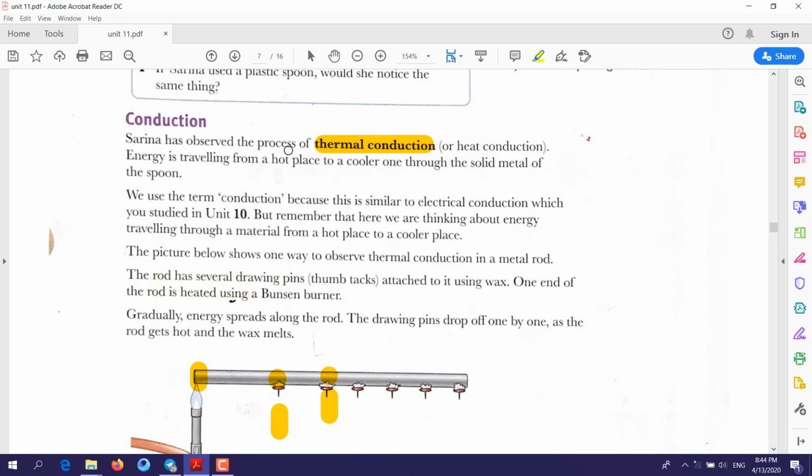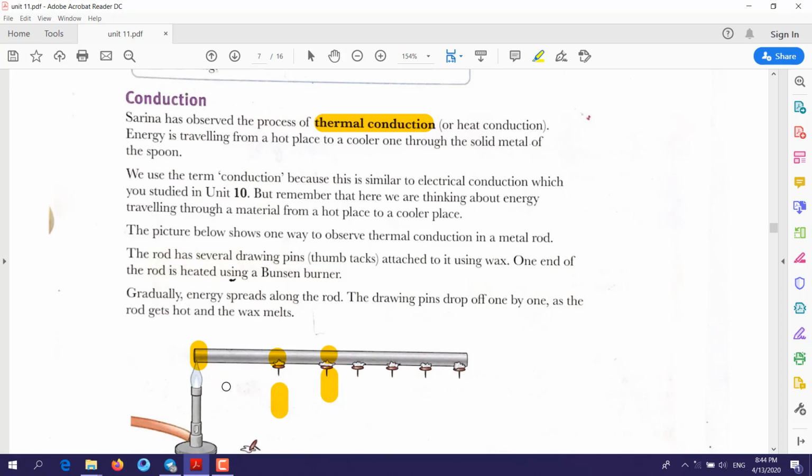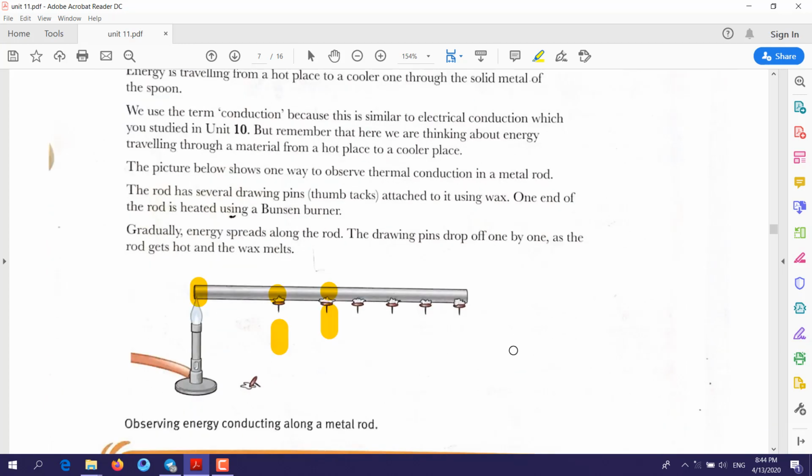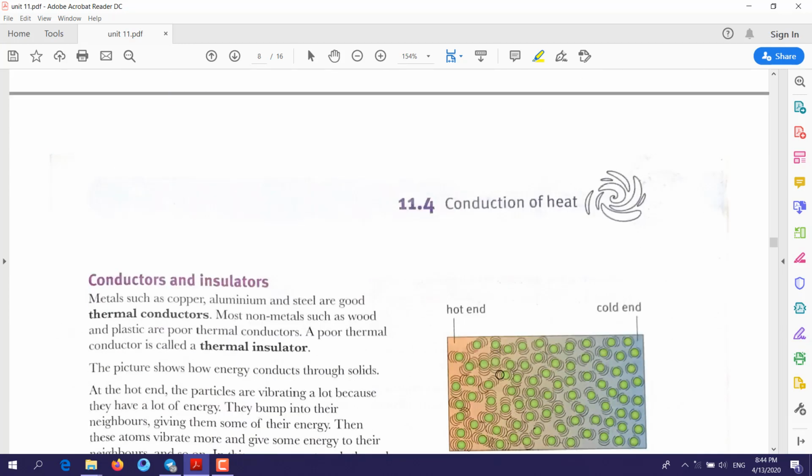So thermal conduction, the definition for it is the transfer of heat energy through objects. There should be contact, two objects that are in contact. Here we took this example, tea and spoon. Tea and spoon are in direct contact.